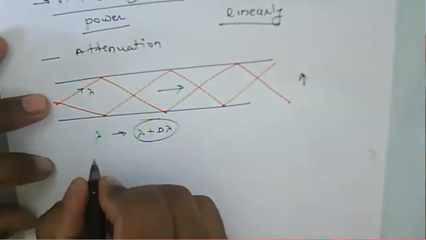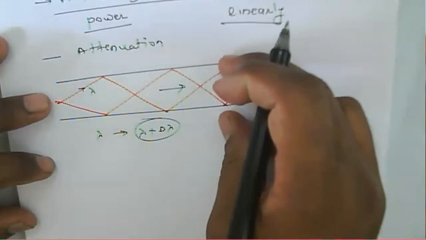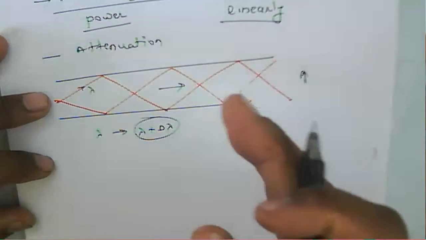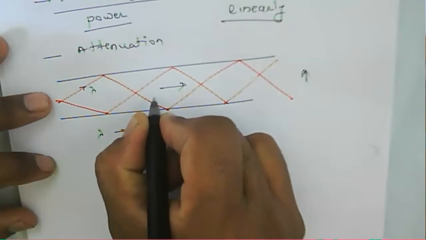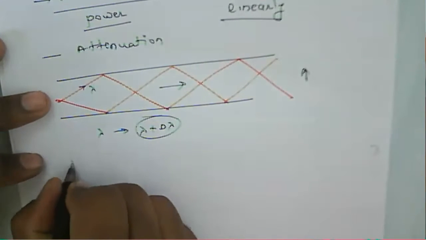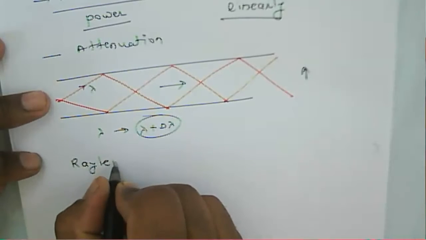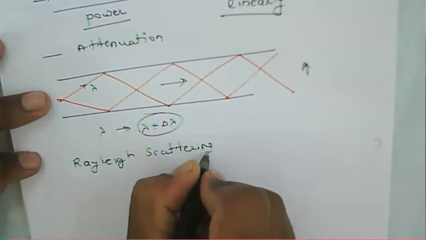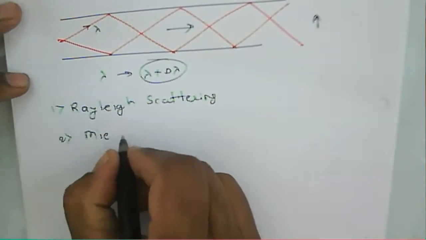But what happened there? That mode will not be allowed to propagate through the fiber, because the fiber is made to operate only that particular mode. So there may be radiation by that ray propagating through the fiber. There are two types of scattering. One is Rayleigh scattering, and another is Mie scattering.